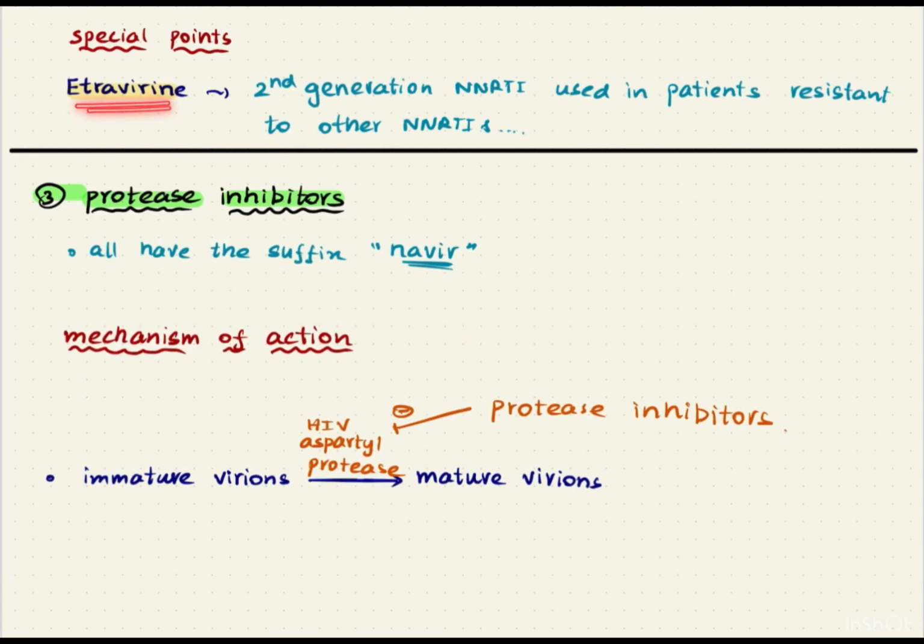We have another drug by the name etravirine. Etravirine is a second generation NNRTI, and it is used only in patients who are resistant to other NNRTIs like efavirenz or nevirapine.